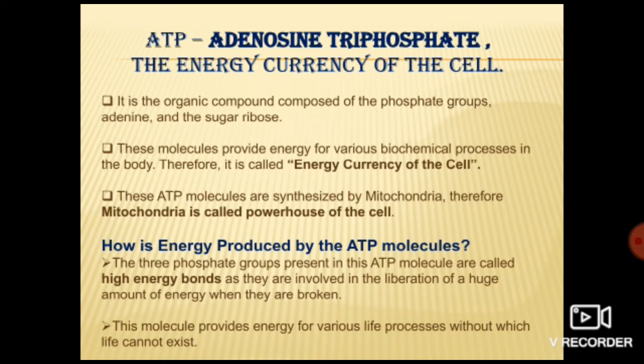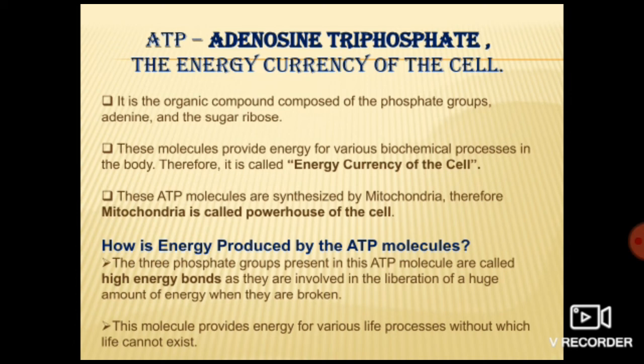Because ATP is produced in mitochondria. Got it? And why is ATP known as high energy or the energy currency of the cell? Because it has 3 phosphate groups which have high energy bonds. And on being broken down, what happens? On breakdown of these phosphate groups, it liberates a huge amount of energy. Got it? That's why it is known as the energy currency of the cell.